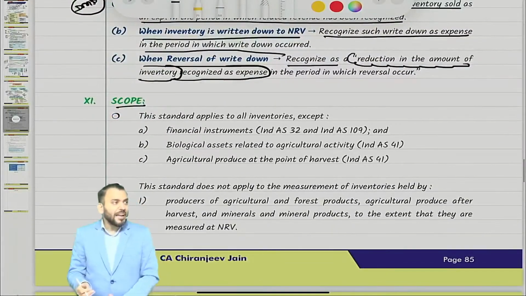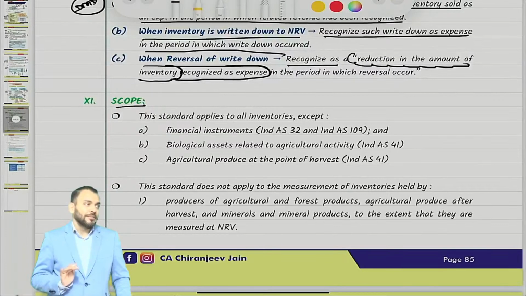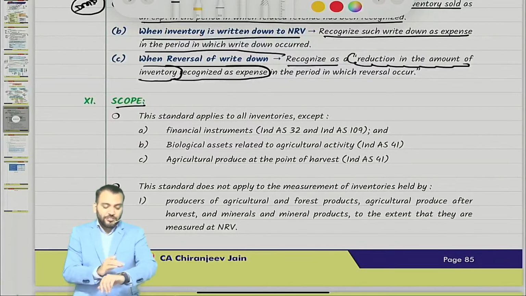Scope means now we are at the end of the chapter. So I need to finish this chapter today only.